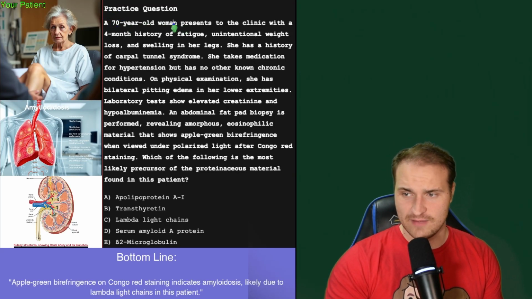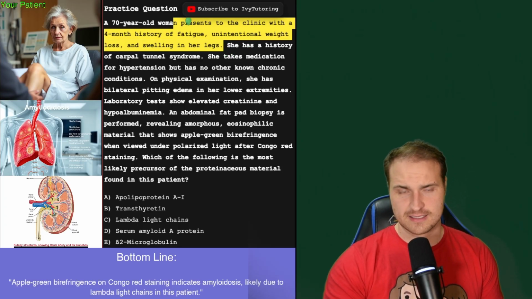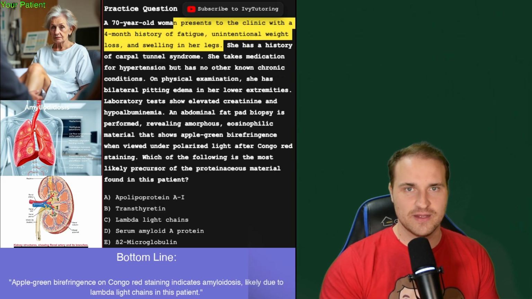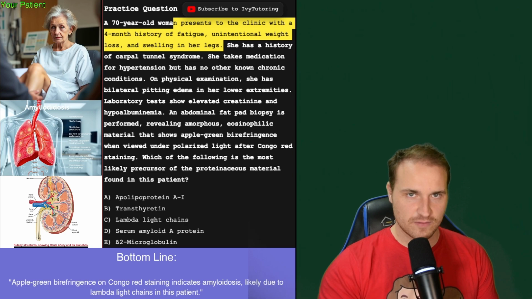All right, here we have a 70-year-old woman presenting to a clinic with a 4-month history of fatigue, unintentional weight loss, and swelling in her legs. She has a history of carpal tunnel syndrome, and she takes medication for hypertension, but has no other known chronic conditions. On physical examination, she has bilateral pitting edema of her lower extremities. Lab tests show elevated creatinine and hypoalbuminemia. An abdominal fat pad biopsy is performed, revealing amorphous eosinophilic material that shows apple green birefringence when viewed under polarized light on Congo red staining. Which of the following is the most likely precursor of the proteinaceous material found in this patient?